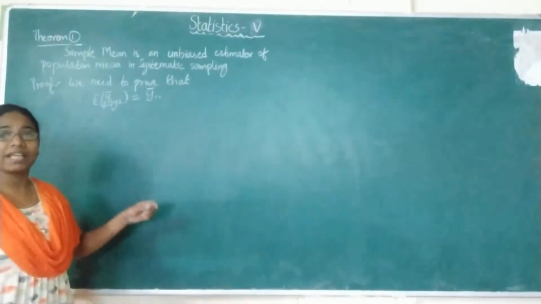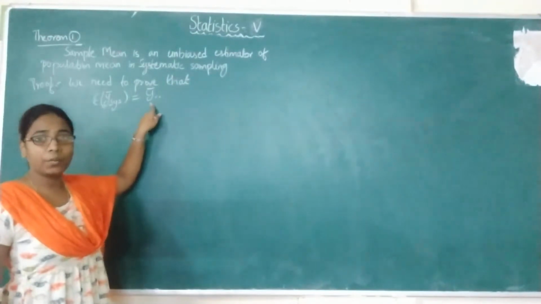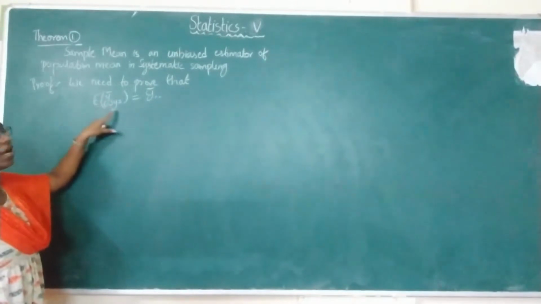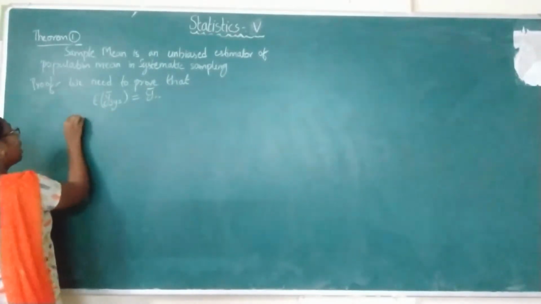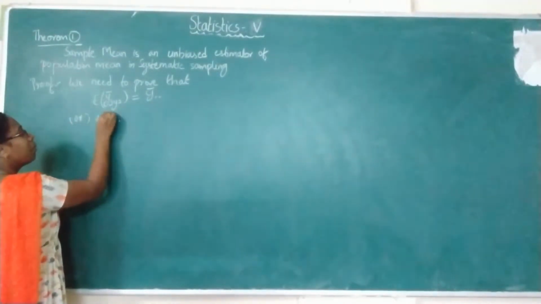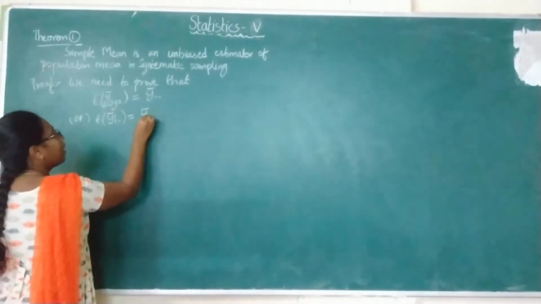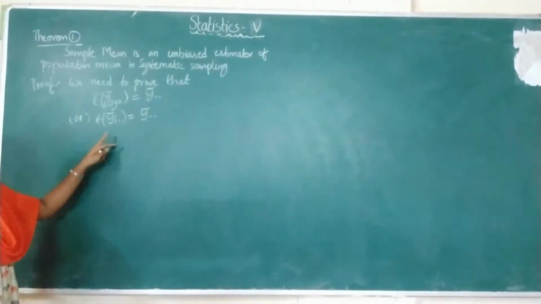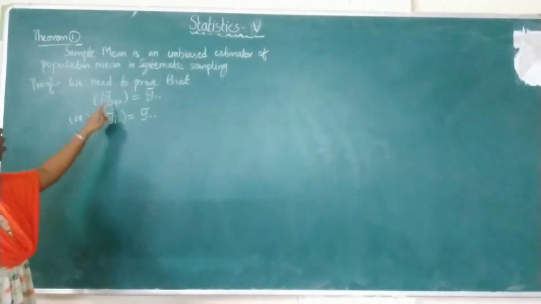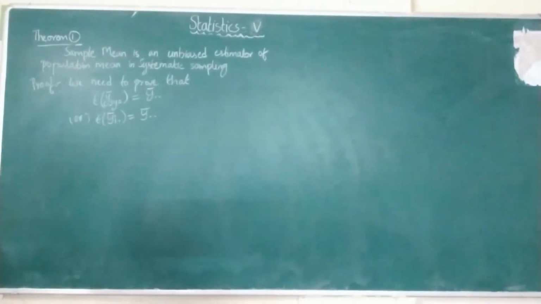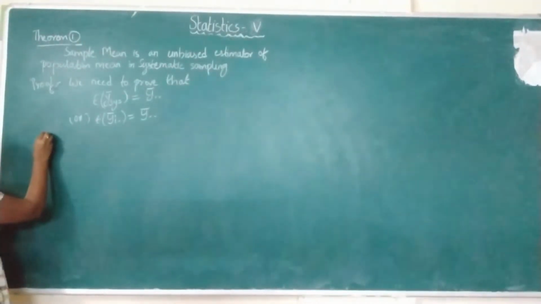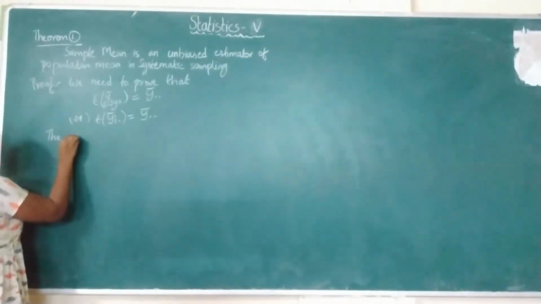So in systematic sampling, the population mean is denoted with y double dot bar and the sample mean is y bar SYS, or it can be written as expectation of y i dot bar is equal to y double dot bar. The systematic sampling sample mean is either denoted with y i dot bar or y bar SYS. So we need to prove this one. What is the y double dot bar value? The population mean.